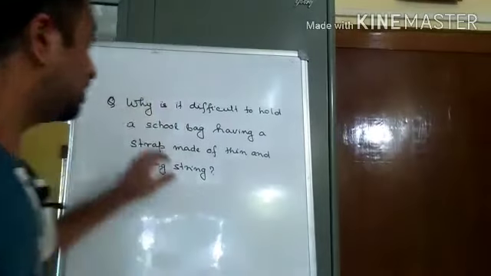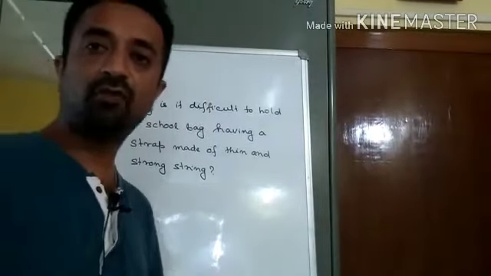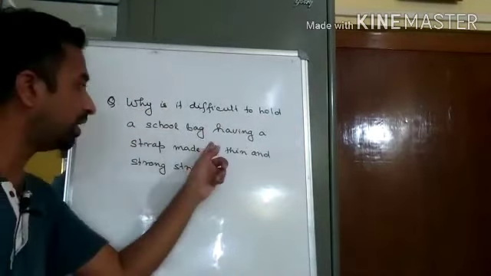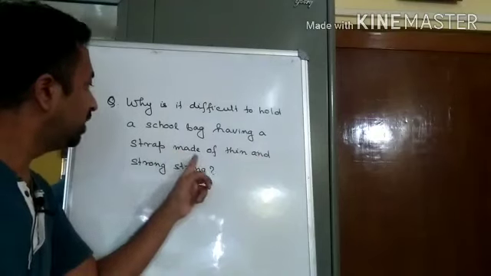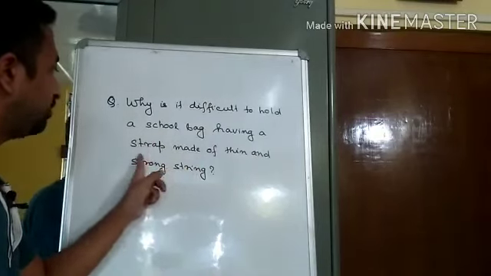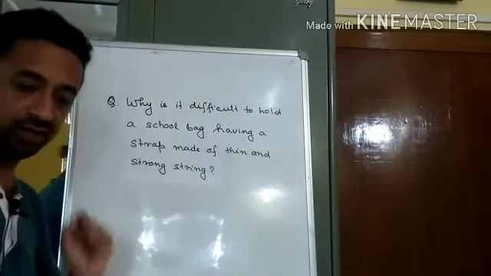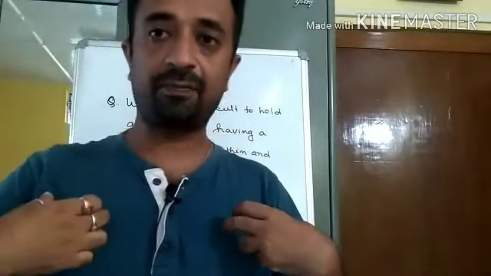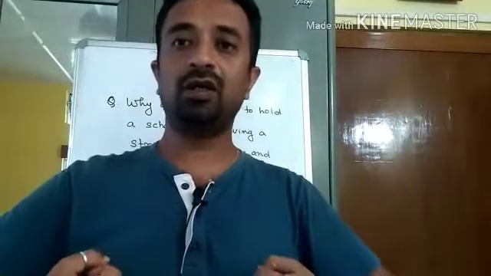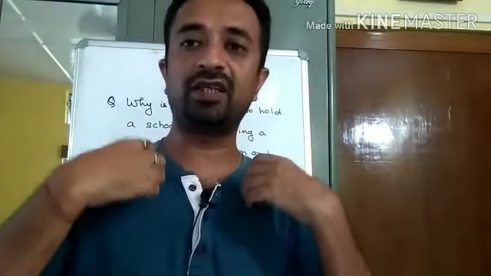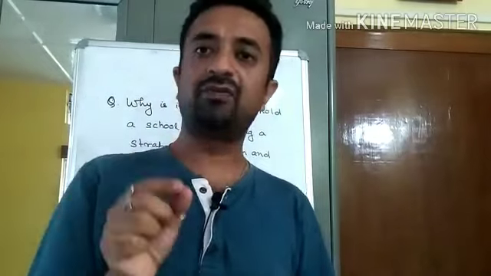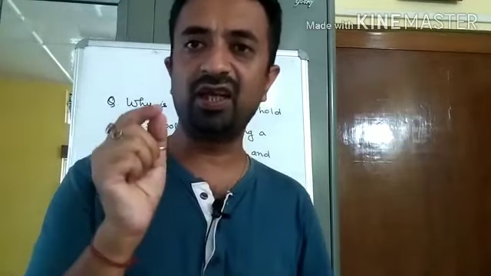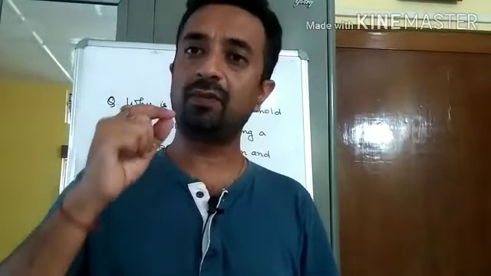Now this is an in-text question on page number 141 of your book. Question number 1. Why is it difficult to hold a school bag having a strap made of thin and strong string? Suppose you take a school bag on your back. If the strap wound around your shoulder is very thin, the area of contact between the string and your shoulder will be very less. If the area is very less, the pressure will be more.